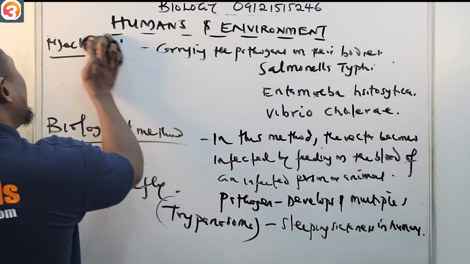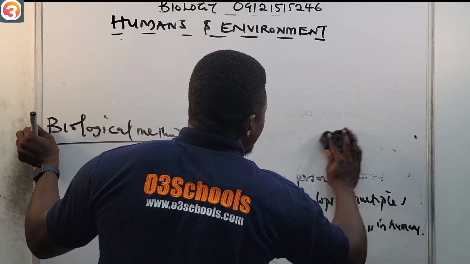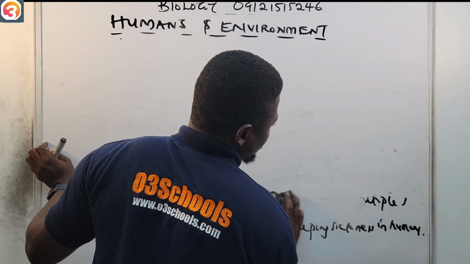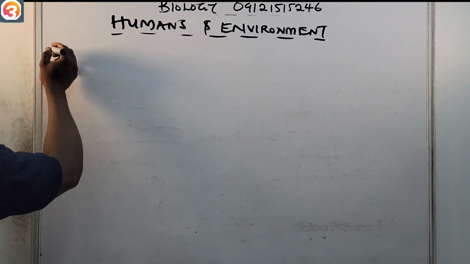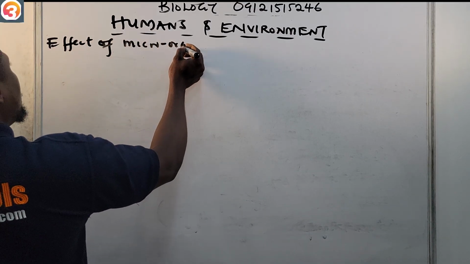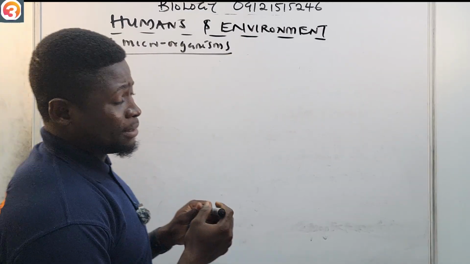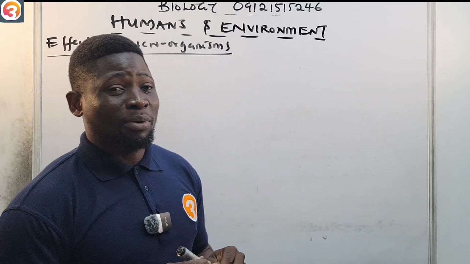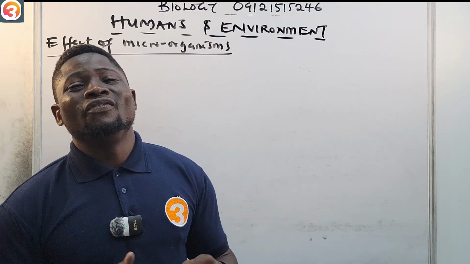Now we're going to quickly look into the effects of microorganisms. When these microorganisms, for example, feed on our blood and make deposits of these pathogens, what is the effect of microorganisms? Now, it's important to know that microorganisms also have some importance. They have a lot of beneficial importance. That is why we study them. Despite the fact that we know they cause diseases, they are also very, very useful.